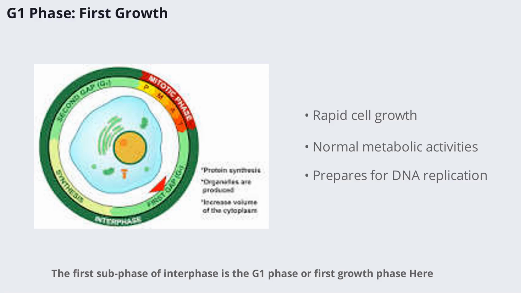The first subphase of interphase is the G1 phase, or first growth phase. Here, the cell grows rapidly and performs its normal functions, such as metabolism and protein synthesis. This phase is crucial because it sets the stage for DNA replication. If the cell doesn't grow properly or encounters problems, it may not proceed to the next phase. The G1 phase ensures that only healthy, well-prepared cells move forward in the cycle.